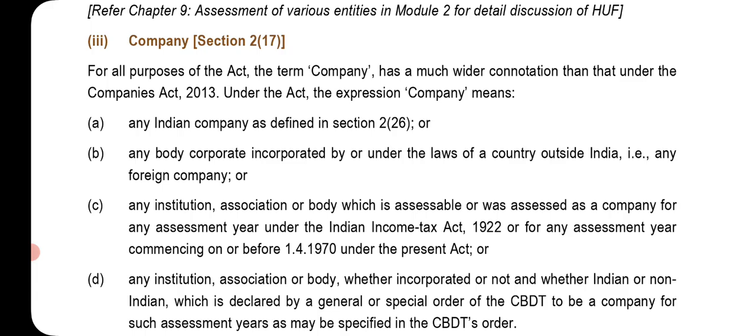Company, Section 2, subsection 17. For all purposes of the Act, the term company has a much wider connotation than that under the Companies Act 2013.